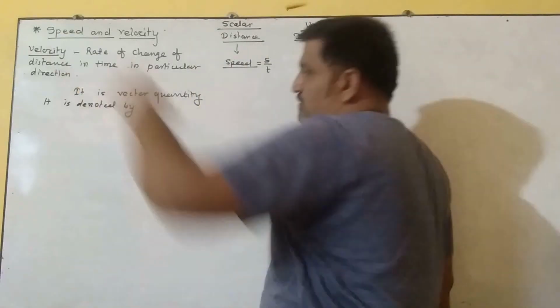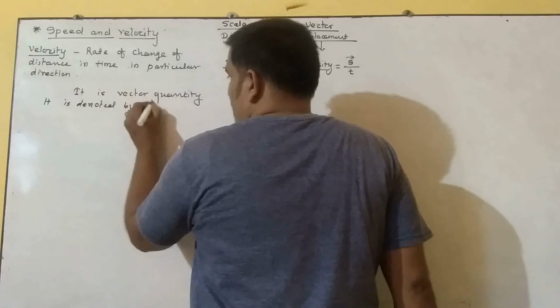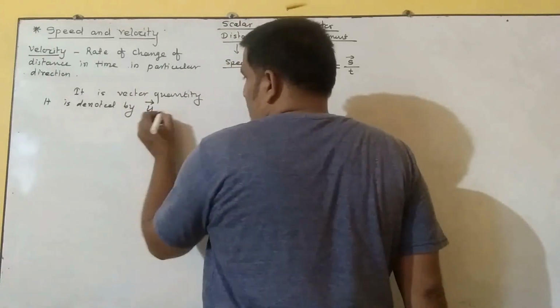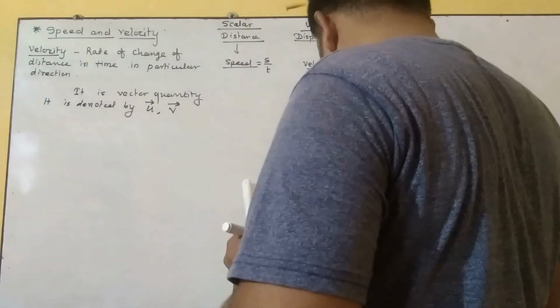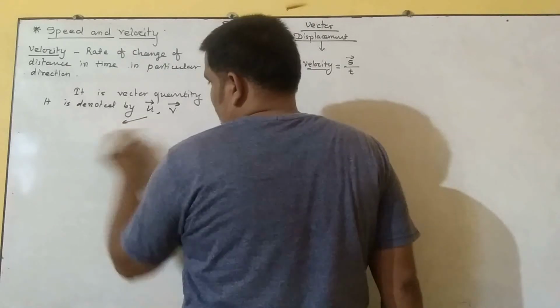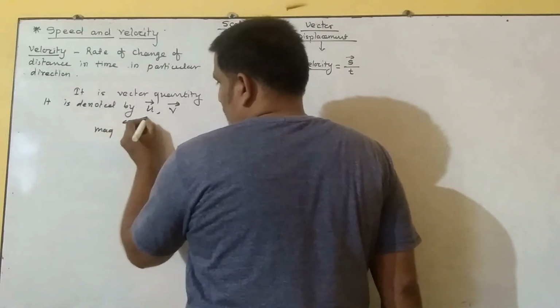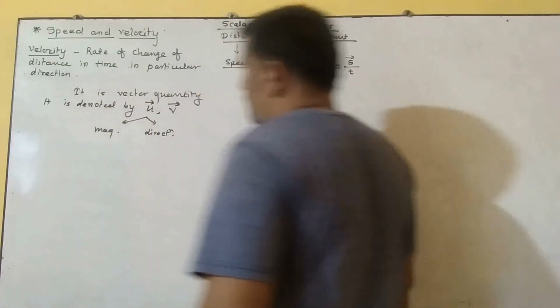Speed is denoted by u and v, and here we can denote velocity by u bar or v bar. Both the magnitude as well as the direction are required here, right?